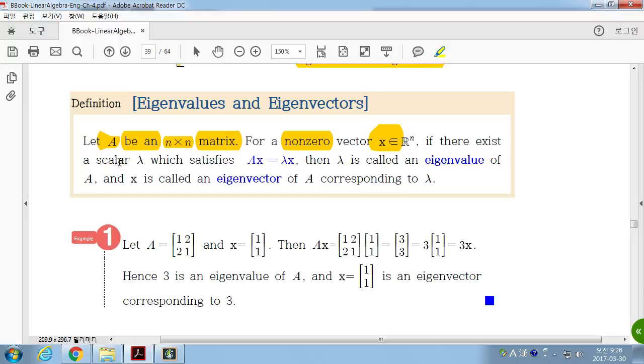If there exists a scalar lambda that satisfies Ax equals lambda x, which means Ax is parallel to x, linearly dependent, if Ax is a scalar multiple of x, then we call this lambda an eigenvalue of A, and x is called an eigenvector of A corresponding to lambda. That's the definition. So if lambda is an eigenvalue and x is the corresponding eigenvector, then Ax and x are parallel.